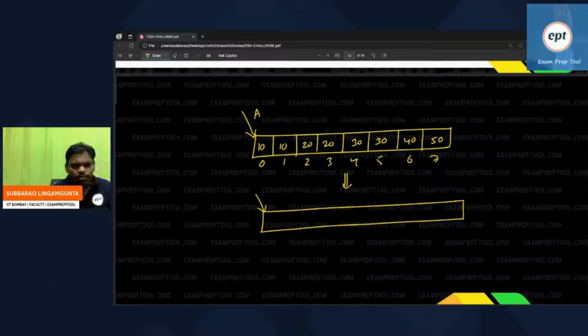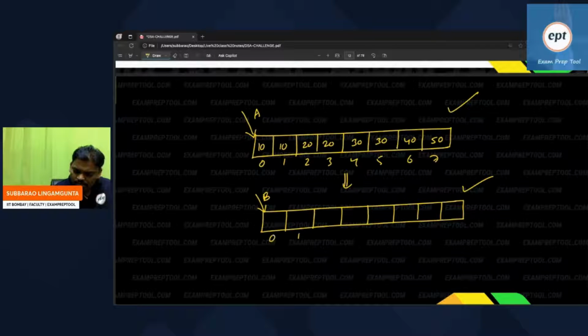One suggestion is to take one more new array, B. You can take the same size as the upper array, whatever size it has.